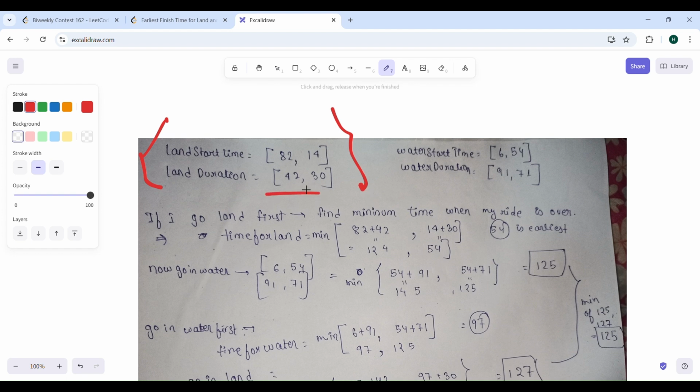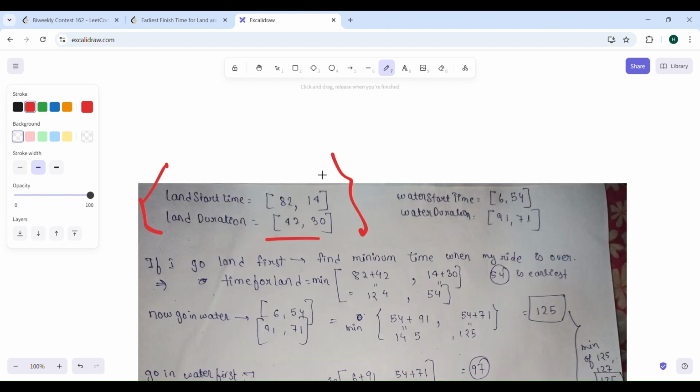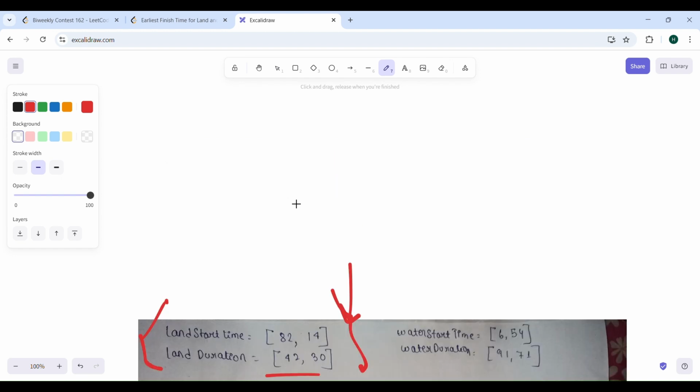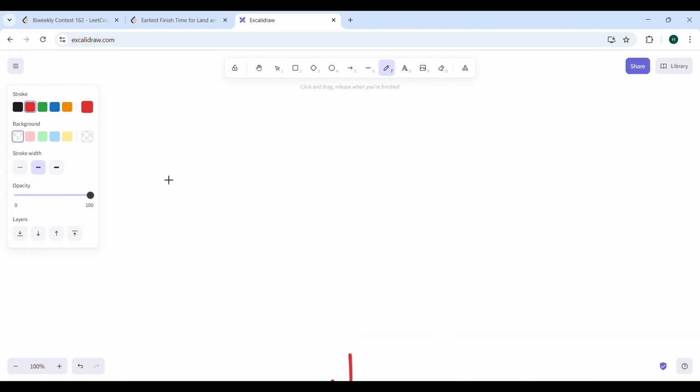Before jumping into the solution or the next test case, let's first think of some things. What I'm trying to explain is that you can have two ways: you can first start the land ride, and after that go to the water ride.